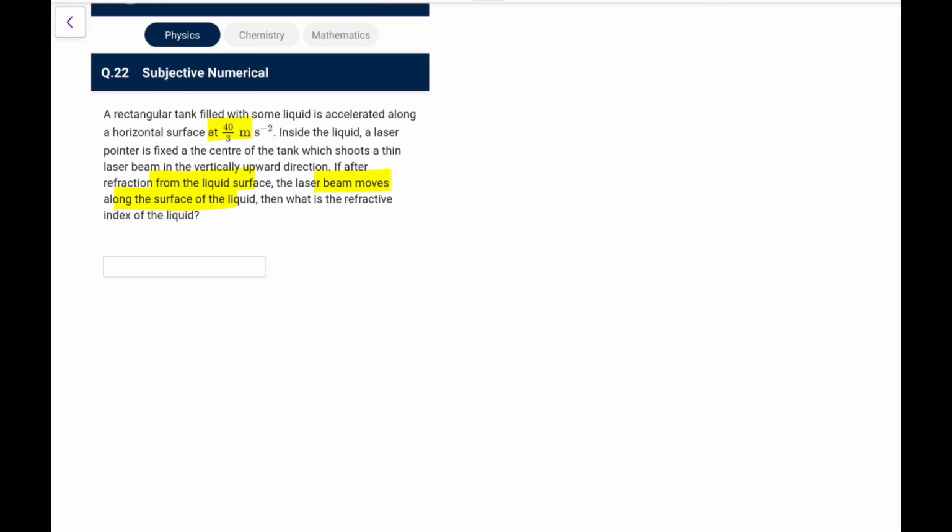Okay, so let's assume this is a beaker. This is the acceleration, let's say a0. So the surface will be like this, I know. Now after refraction, it becomes parallel to the surface. It becomes along the surface. So it simply means this angle is theta c. That's why it goes like this. So this angle is theta c, what I can make out.